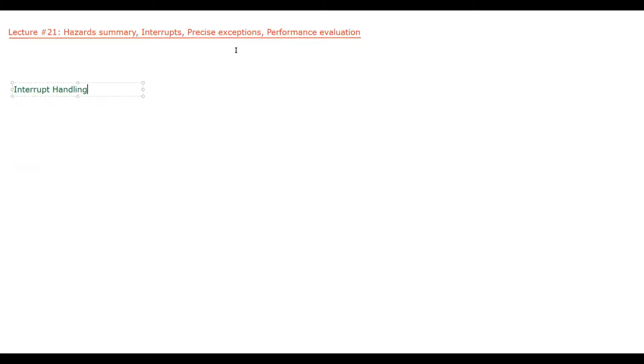For example, let's say currently I am recording a video on my computer. So my processor is running my recorder application, this particular program. Now let's say in the meantime, I pressed some key on the keyboard. What will happen? I am currently running a recorder application on my computer system, but during the execution of this program, I am pressing a key on the keyboard. Then what will happen?